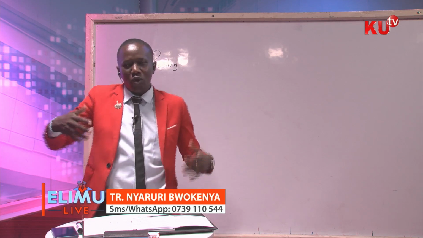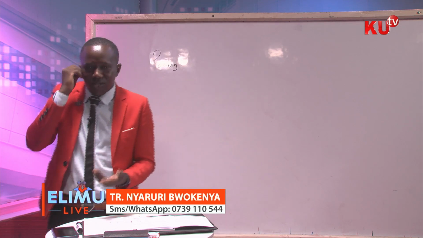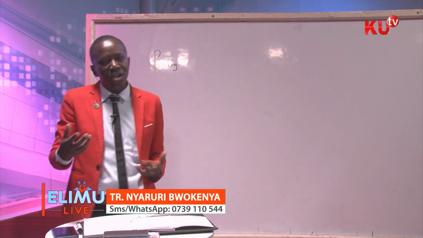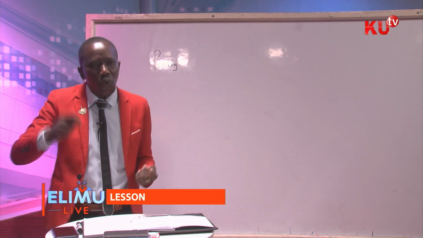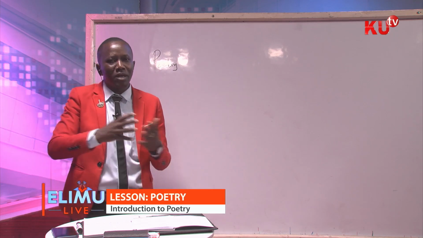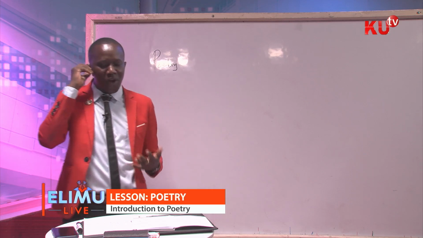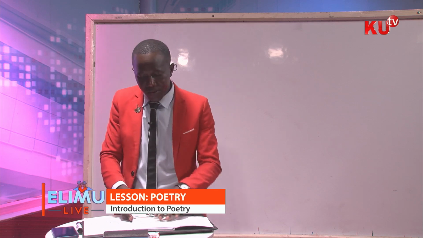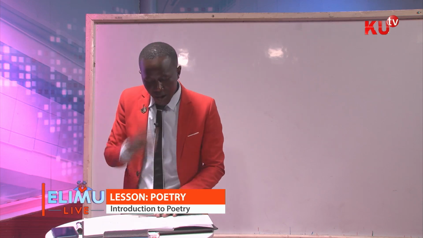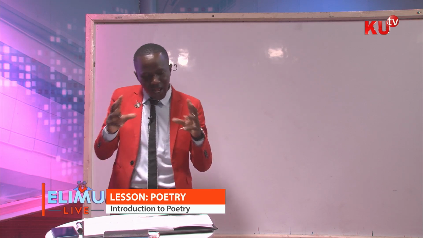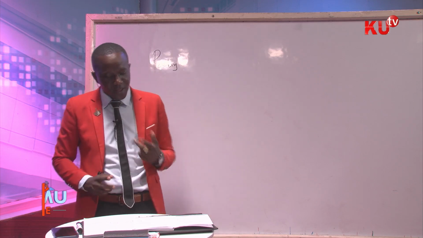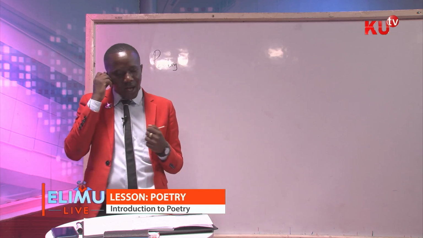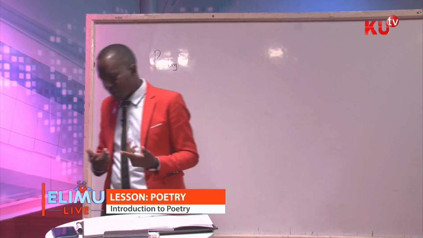You as a learner, you have your dictionary at home, you have your phones at home, you can Google and find out what these styles are. You can also look them up in your dictionary, write the meaning, and even try to read a poem and see whether you can use them. But there are 3 styles that I'm interested in giving the difference. The first one is paradox. The difference between paradox and oxymoron.